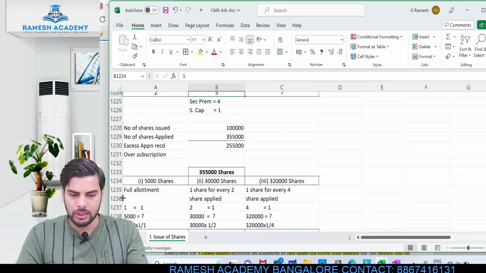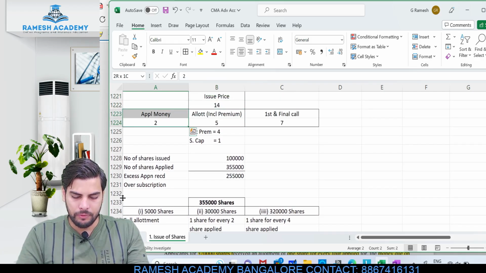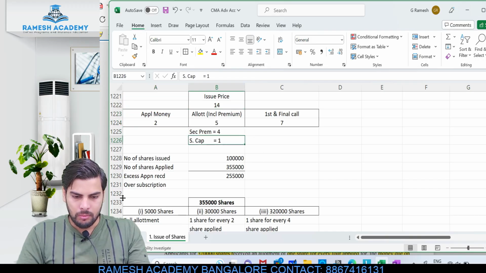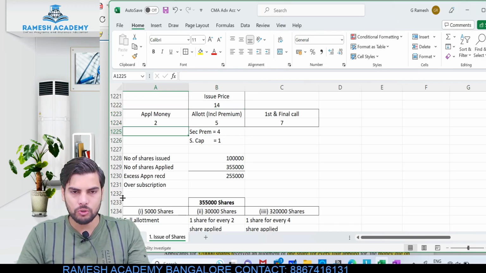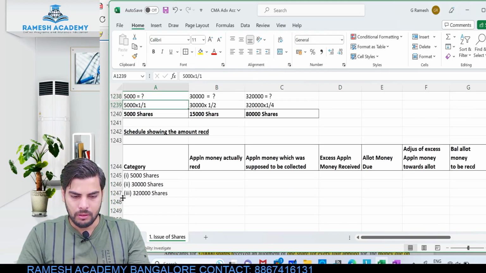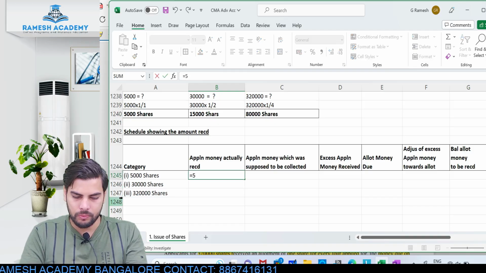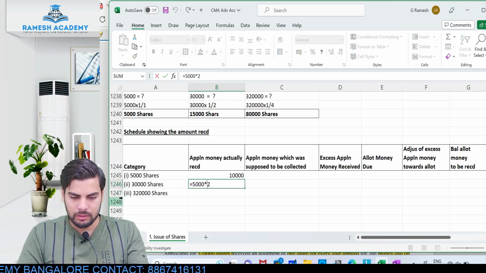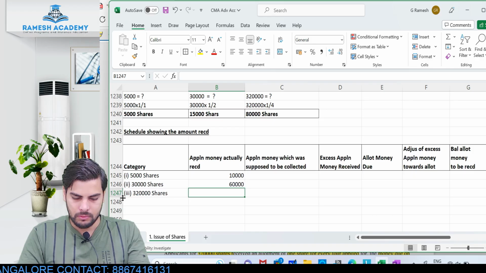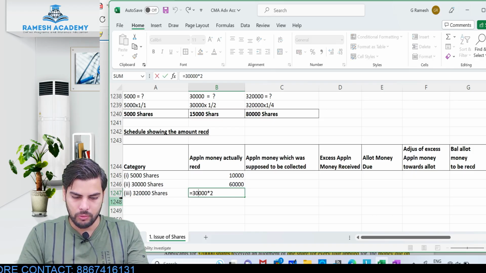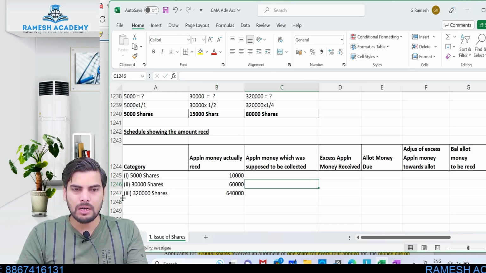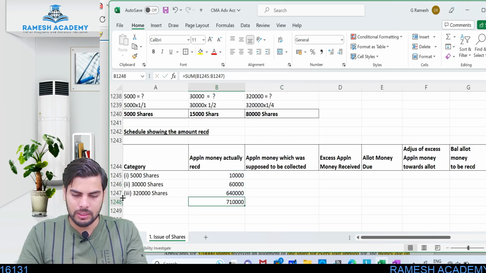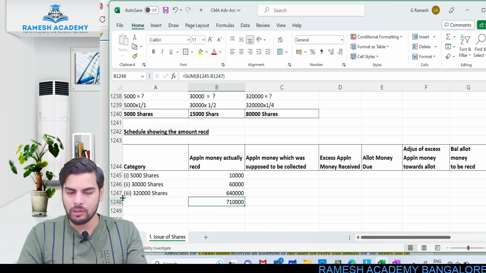And how much is the application money? Application stage money, if you see, is 2 rupees, right? Application money is 2 rupees. So here this would be 5,000 into 2, and then 30,000 into 2, and then finally 3,20,000 into 2. Clear? So this is the amount which would have actually been received. If you check the total, it is 7,10,000. In simple words, this is nothing but 3,55,000 into 2 rupees.